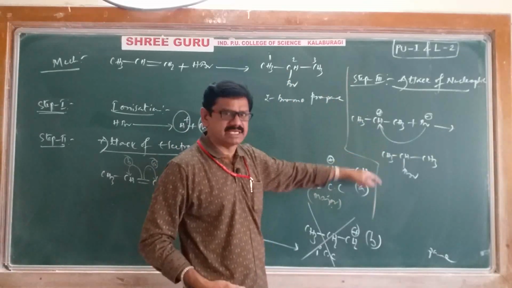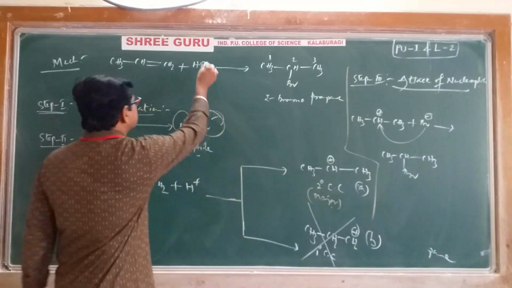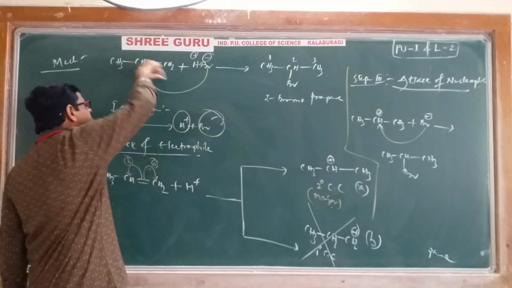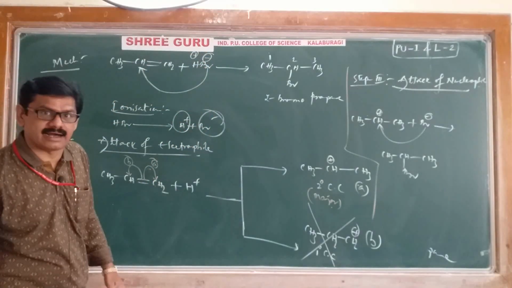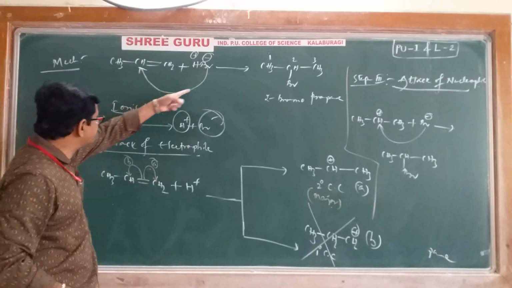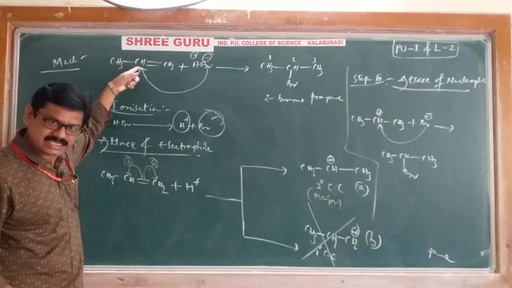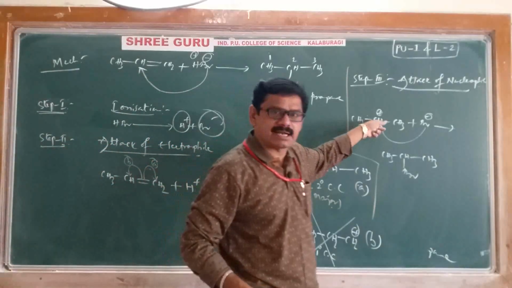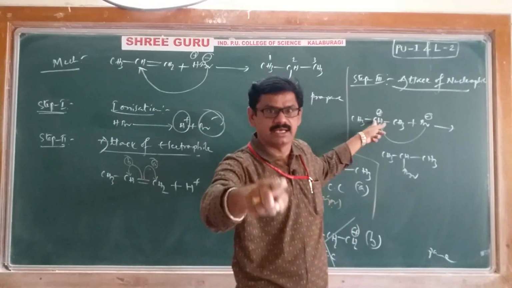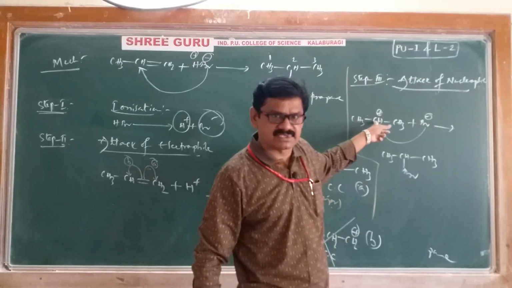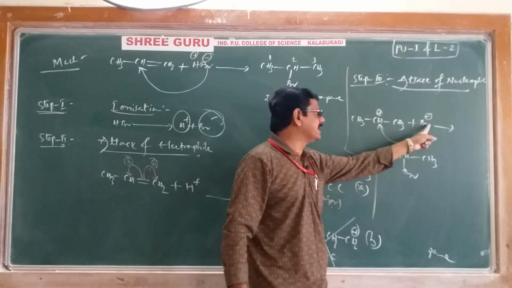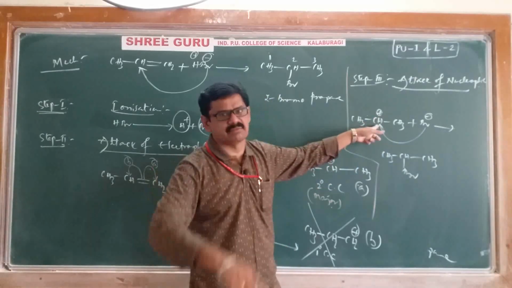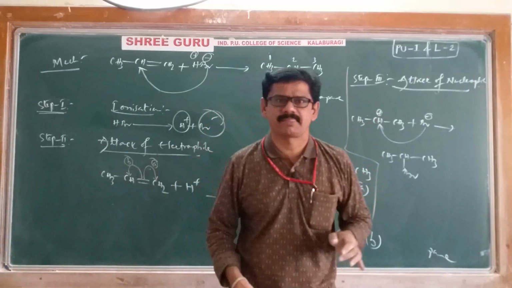2-bromo-propane we are getting. According to Markovnikov's rule, the negative part is going and adding to the carbon which contains less number of hydrogens. Why? Because a secondary carbocation is forming. Because of the formation of the secondary carbocation, our negative part is going and adding to the carbon which contains less number of hydrogens. That is the reason.